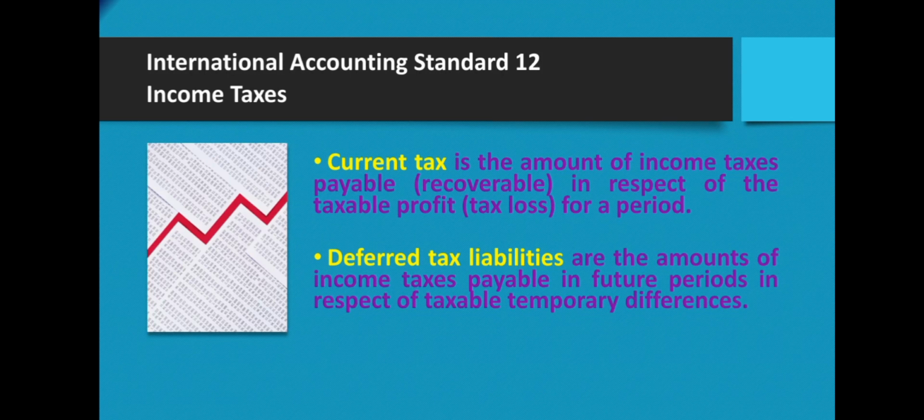Current tax is the amount of income tax payable or recoverable in respect of the taxable profit or tax loss for a period. Deferred tax liabilities are the amounts of income taxes payable in future periods in respect of taxable temporary differences.